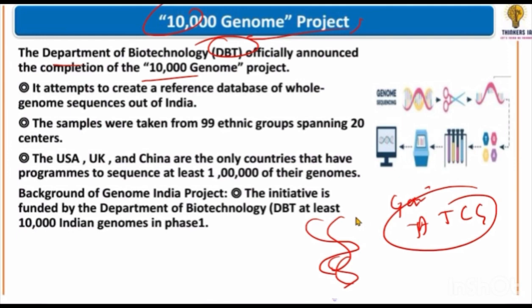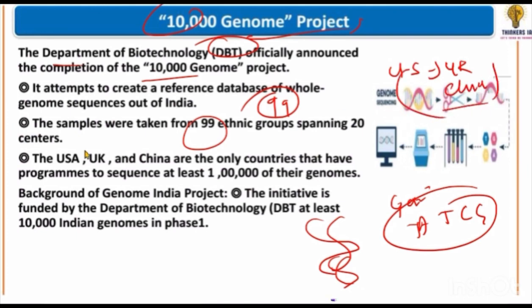Different countries are trying to create a database in which data of gene sequences is stored. Now, the Department of Biotechnology has prepared a genome database through a project which consists of the genome data of 99 ethnic groups, where their genome database has been stored and their sequencing information is available. Which type of gene does it have? What is its sequencing? Before this, three countries, US, China and the UK, have completed the 10,000 Genome Project.